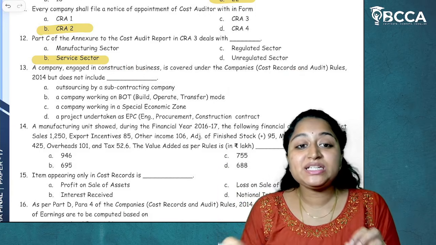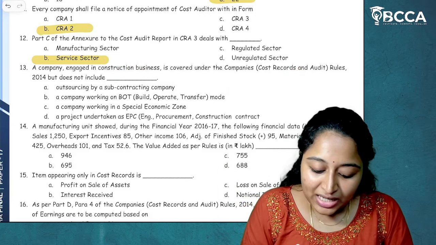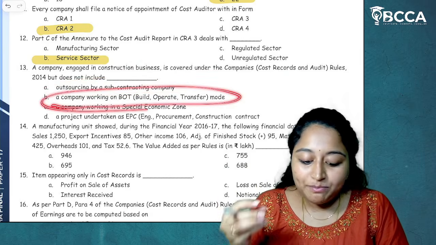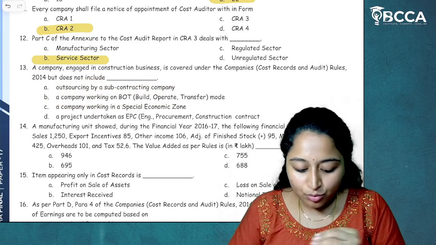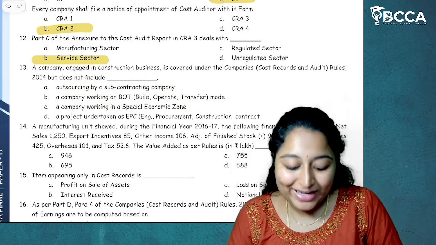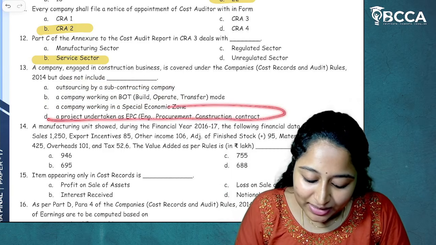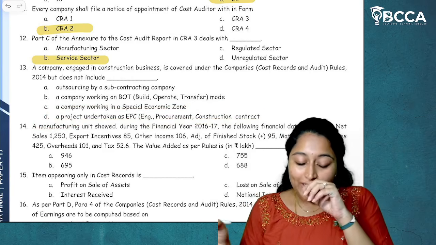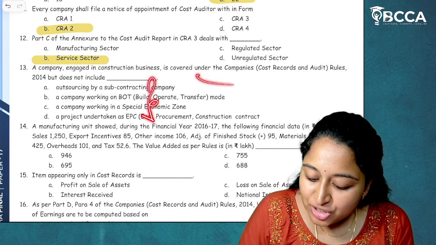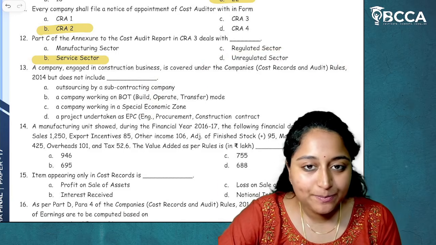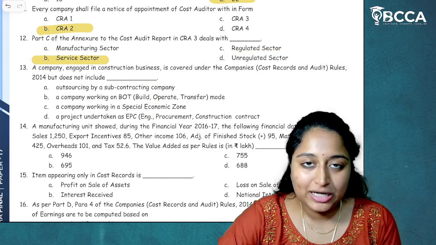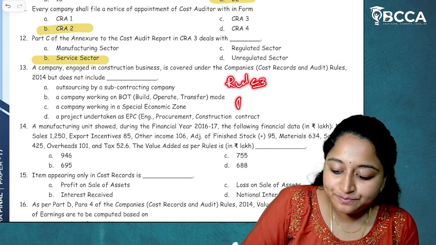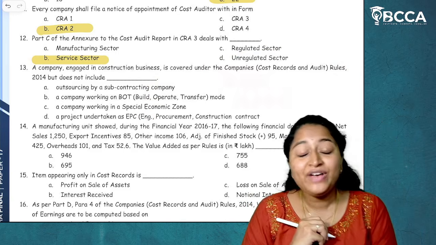Now, construction business does not include what? Outsourcing by a subcontracting company, a company working on BOT, build, operate, transfer mode, a company working in special economic zone, a project undertaken as EPC, which is engineering, procurement, construction contract. Now, among all this, which is not covered in company's cost records and audit rules, they are asking that. Now, if you see, in rule 3 and rule 4, we have exemptions.